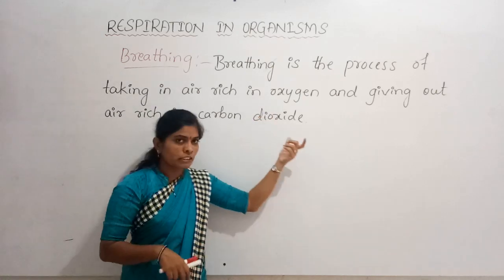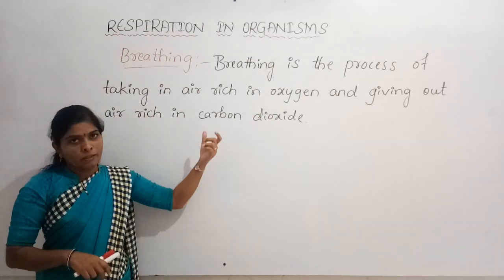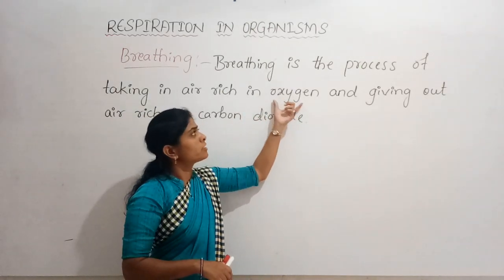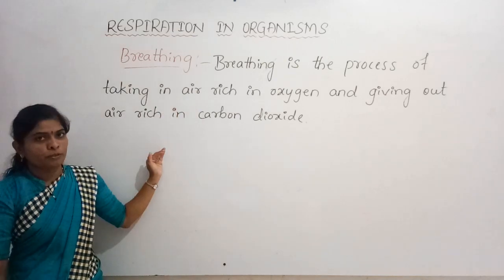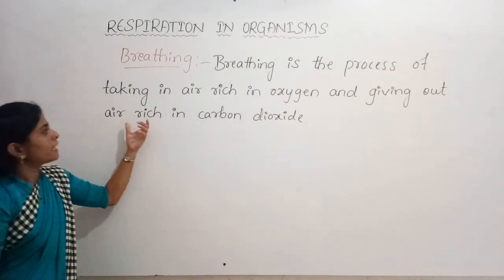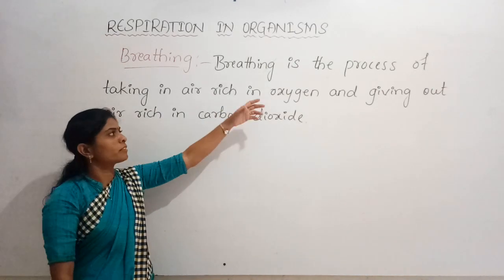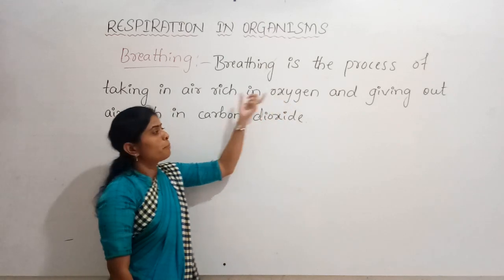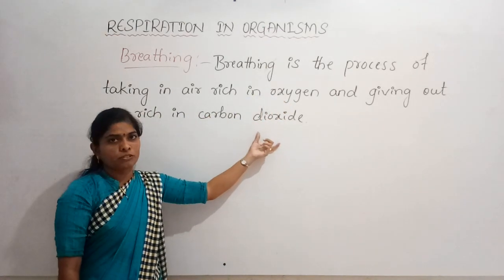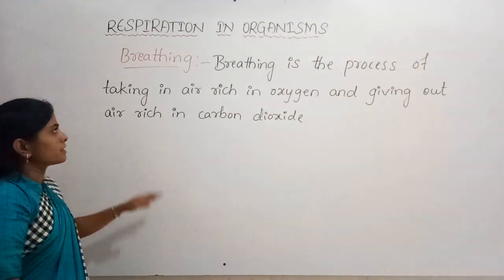So with that, oxygen is also there, and the moisture is also there, and some other noble gases are also there, and with that the oxygen composition is more. When we give out the air that is rich in carbon dioxide, that also has some quantity of oxygen, but the exhaled air is rich in carbon dioxide, and the percentages we can discuss in the next classes.